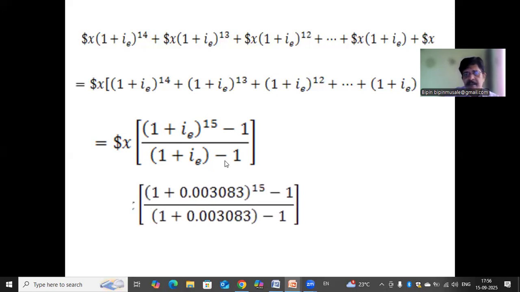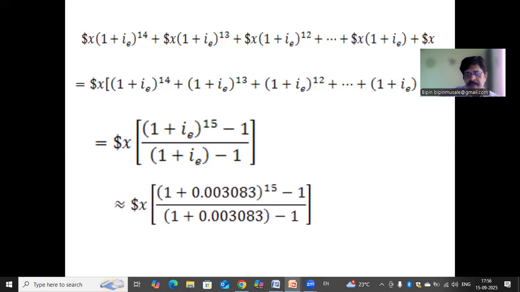Now we put the value of i_e, and with the help of a calculator, we can see that this comes out to $X into 15.33. This is the accumulated value of all this sequence of payments.